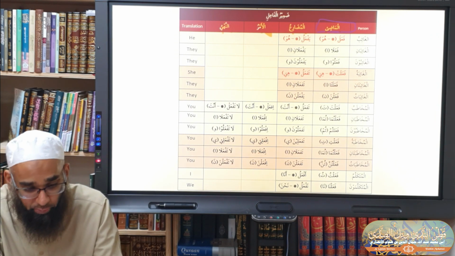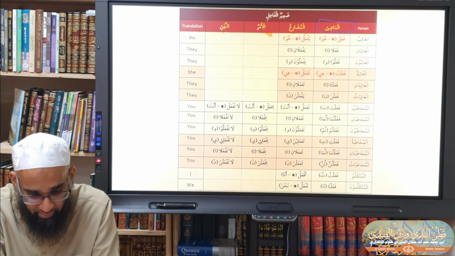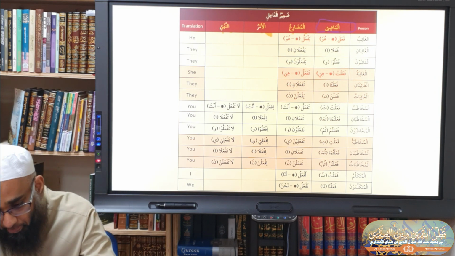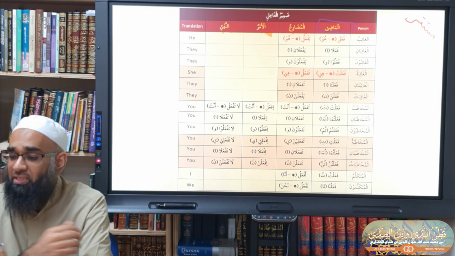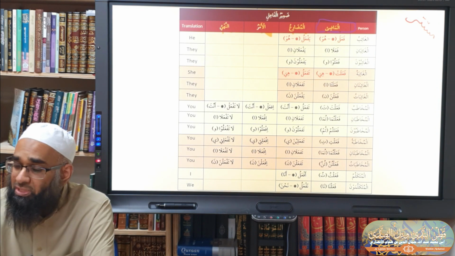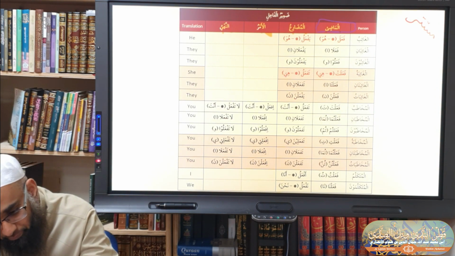There are few words we need to have here. Baris, mustatir, and we'll discuss that shortly. So let me go through here. So the first word we have here is zamir. Mustatir. What does mustatir mean? What does satar mean? To cover. What does mustatir mean? It is covered, it is concealed. It is hidden.